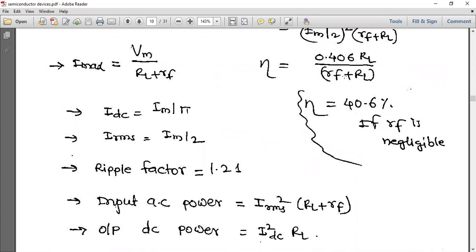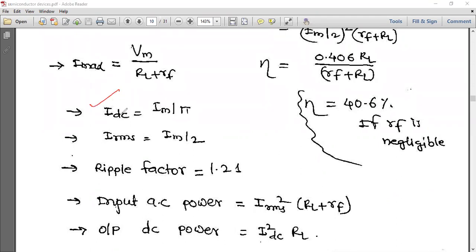This is the formula. And if this forward bias diode resistance is 0, then RL will get cancelled, so this is 40.6%.